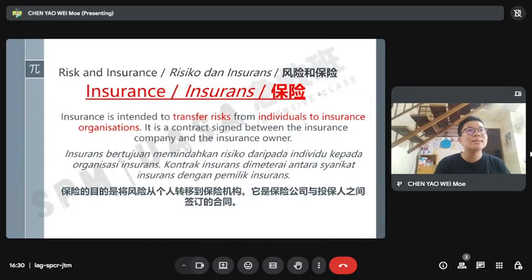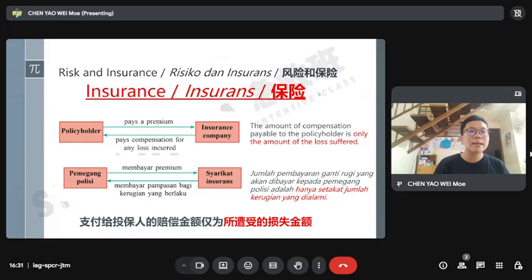So insurance is intended to transfer risks from individuals to an insurance organization. It's a contract signed between the insurance company and the insurance owner. And you need to know about this concept. Pemegang polisi membayar premium kepada syarikat insurans, dan syarikat insurans akan membayar pampasan bagi kerugian yang berlaku.